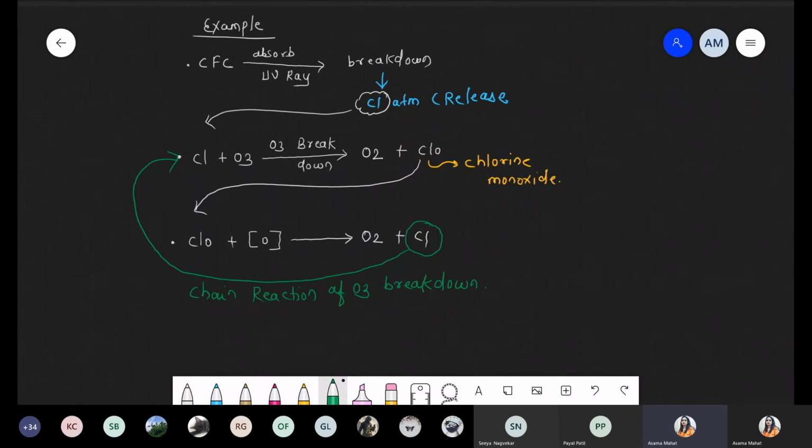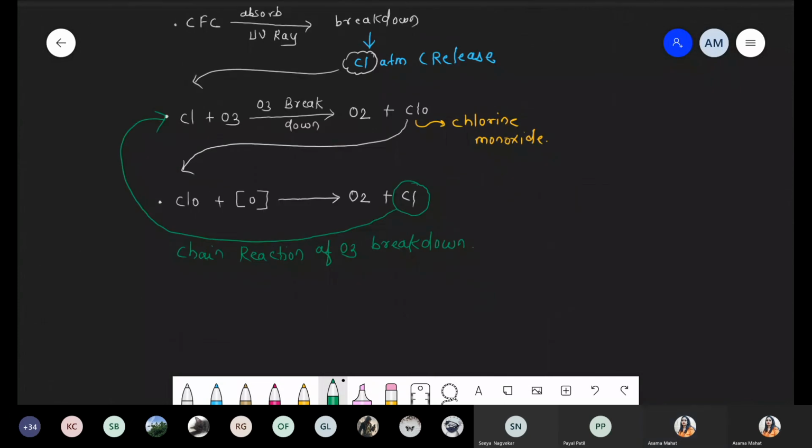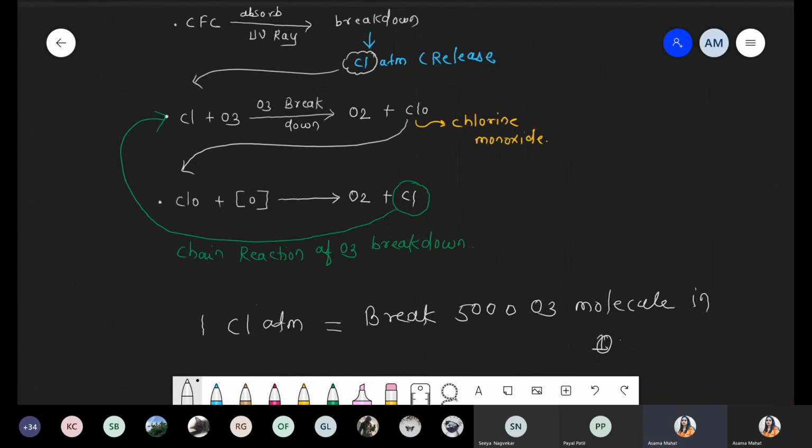And remember one thing. If I'm talking about why these are called ozone depleting substances, it is because one molecule of chlorine, only one molecule, or simply one atom, is responsible for the breakdown of 5,000 ozone molecules within 1 month. So just check this condition. What is the loss?